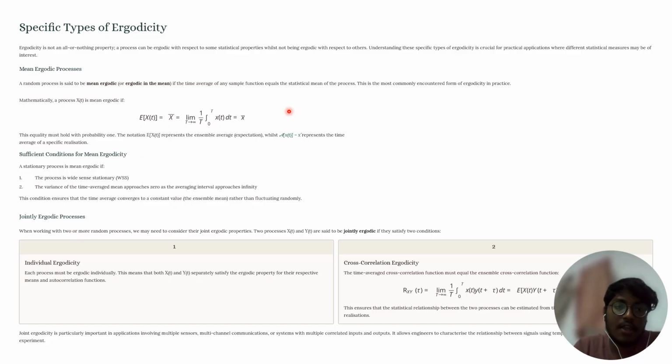And similarly, a random process is said to be ergodic in autocorrelation when the time autocorrelation is equal to the ensemble autocorrelation, which implies Rxx of tau equals the limit as T tends to infinity of 1 by T integral 0 to T x of t into x of t plus tau dt.